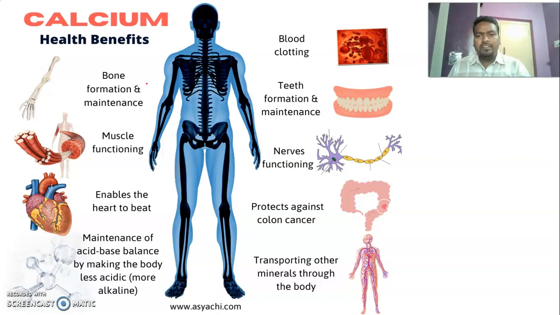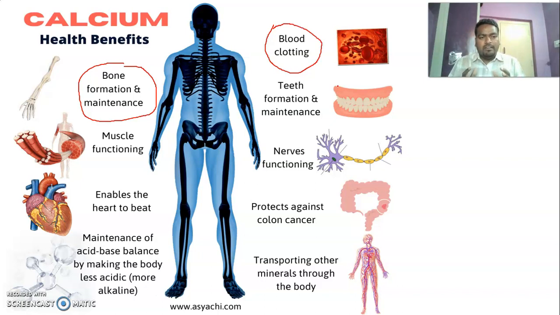One beautiful function is bone formation and maintenance, and another important one is blood clotting. If the rate of blood clotting is high, the blood is saved, so it avoids blood loss during an accident. At that time the role of calcium is very important.